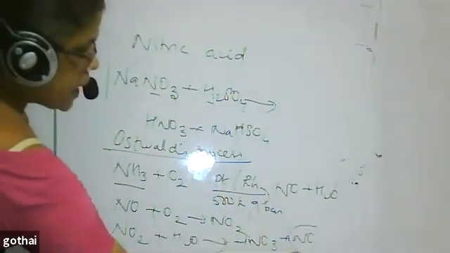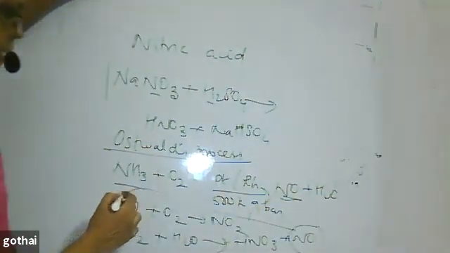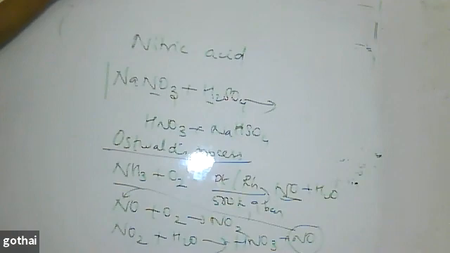This NO can be recycled. So the byproduct obtained is also recycled, and economically it is viable. This is why manufacturers use this process, because none of the product is wasted. Everything is reused, so the profit made is very high. This is the way we do the Ostwald's process.